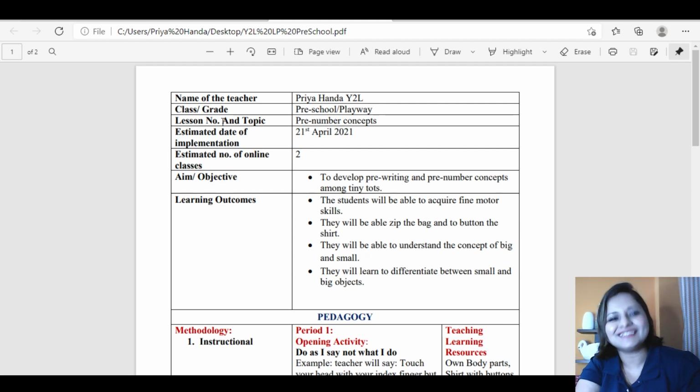So Priya Handa, that's my name. So name of the teacher goes there. Then class or grade you are teaching. I have put preschool or playway. It's very simple yet relevant plan. Then lesson number and topic. It's pre-number concept that I have taken.